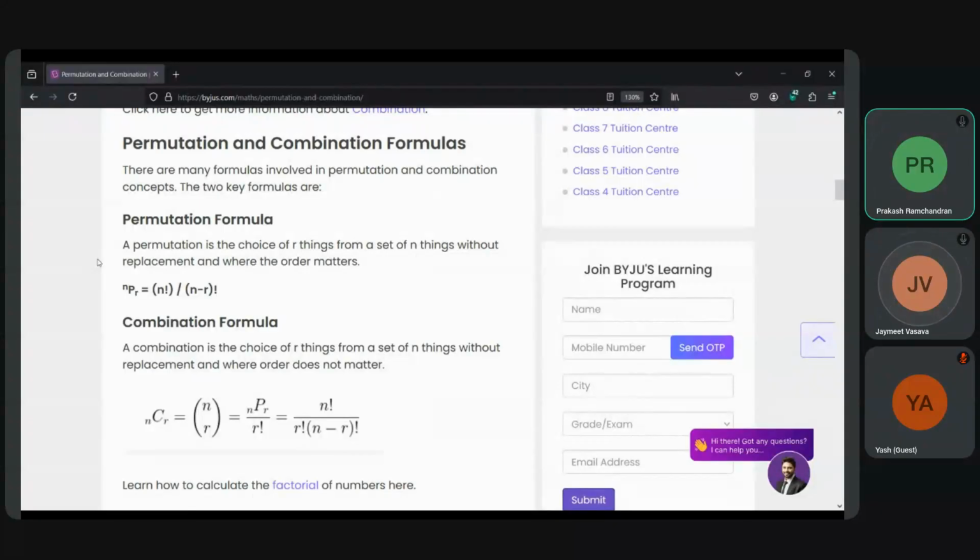In the second one also, the set is invariable. The set which you are using is constant. It's not replaced by some other set. But at the same time, orders do matter and count in permutation. Order does not matter in combination.